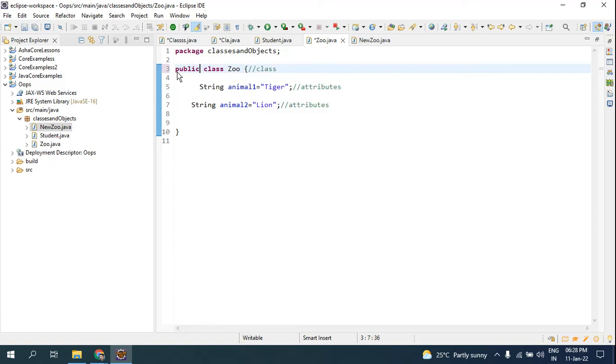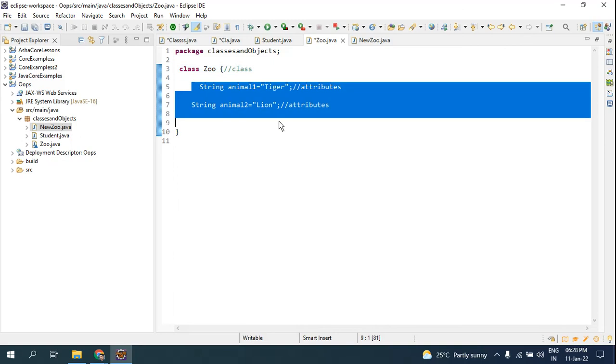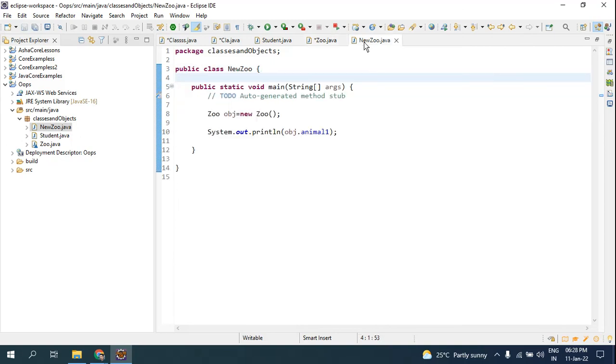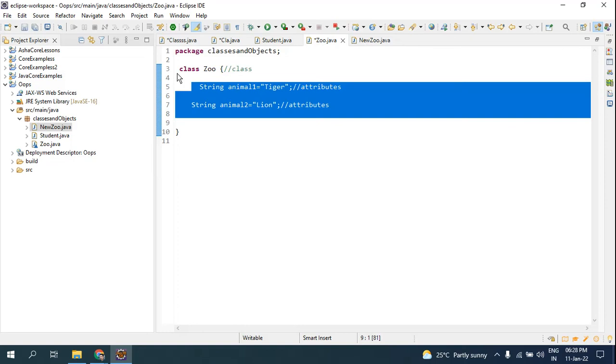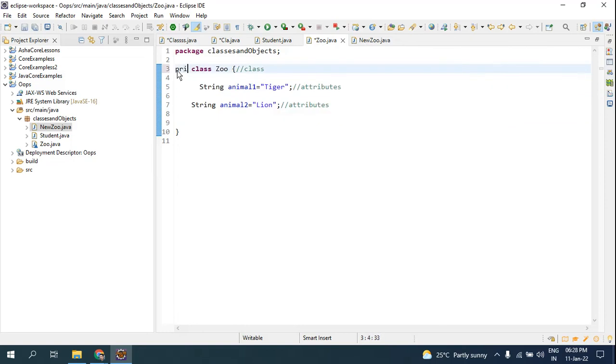If you use the public keyword, or if you have not mentioned any modifier, it is understood that the attributes of one class can be accessed in the other class. But if you make this private, look here, now it is giving an error. There is one more access modifier, which is protected.